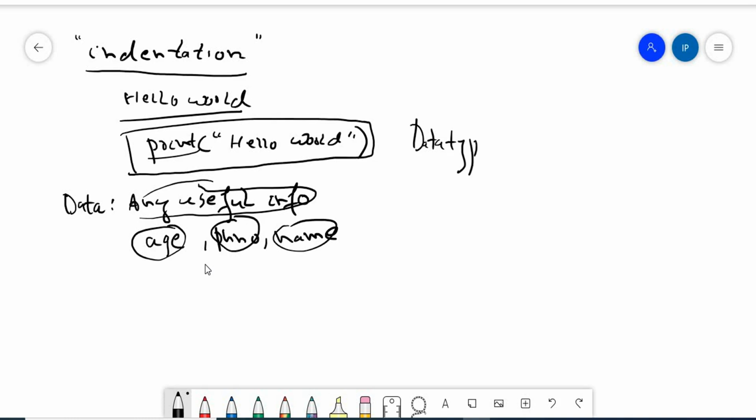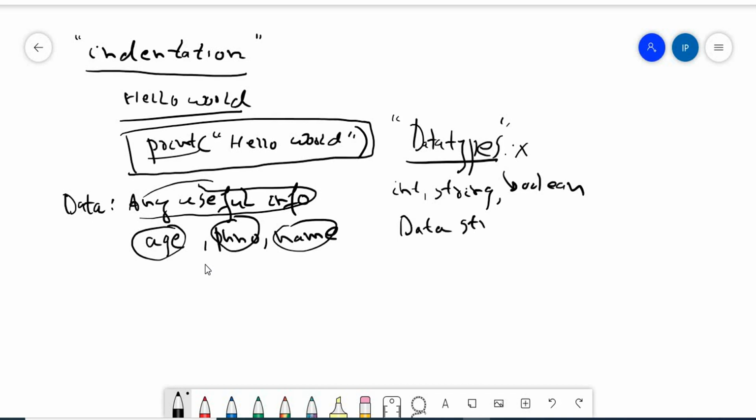We need to worry about the data types. Basically, in any programming language, we have to be very much worried about the data types. That is, we have something like int, we have something like string, we have something like boolean and other things. But what happens in Python is, we are not worried much about the data types. We are worried about the data structure. If you get a question, why are we not worried about the data types? Because Python automatically takes care of assigning the data types for your variables.